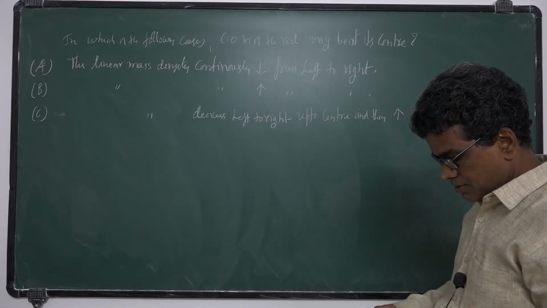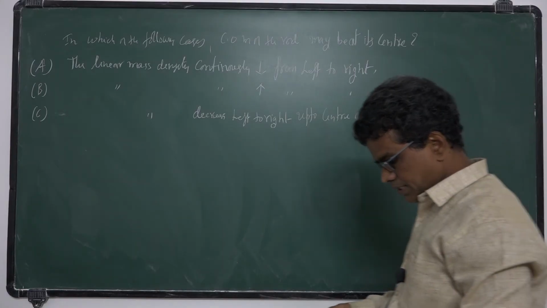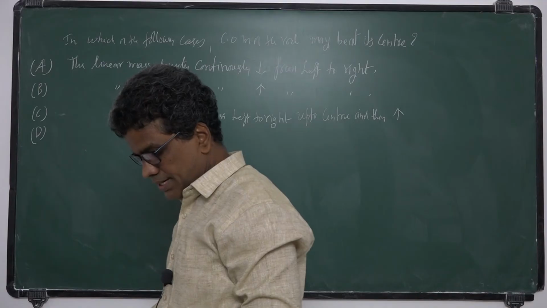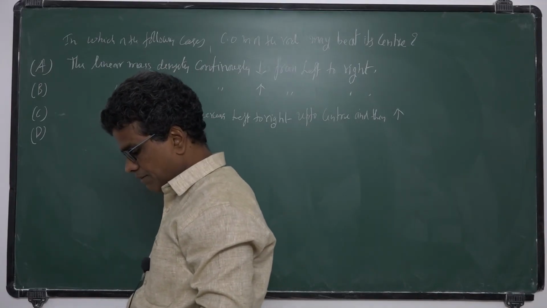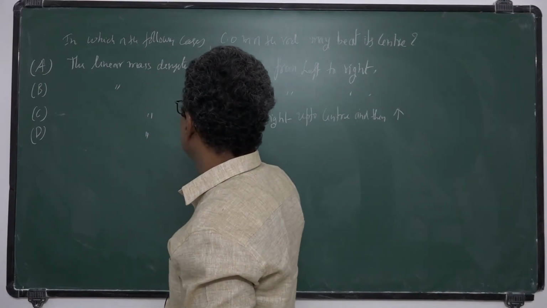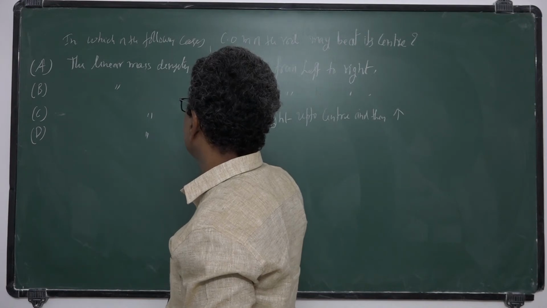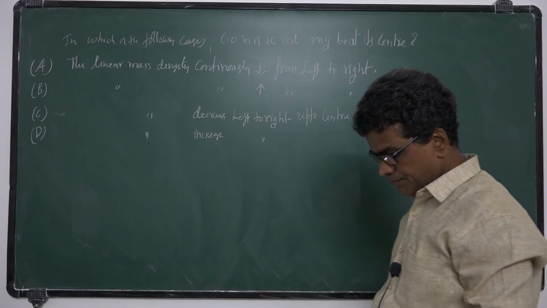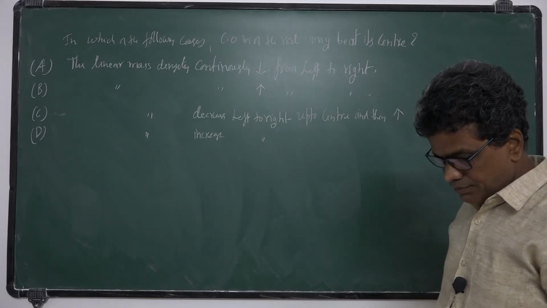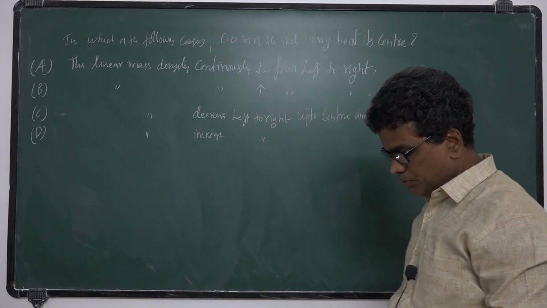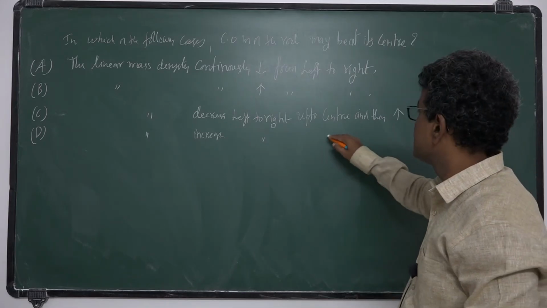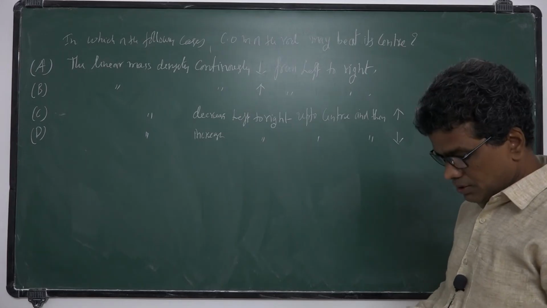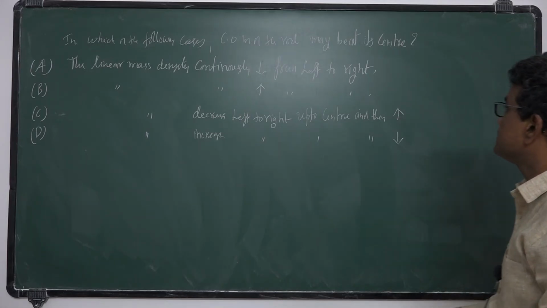Okay, so that is option C. Option D, the linear mass density increases from left to right up to center, then decreases. So these are the options.